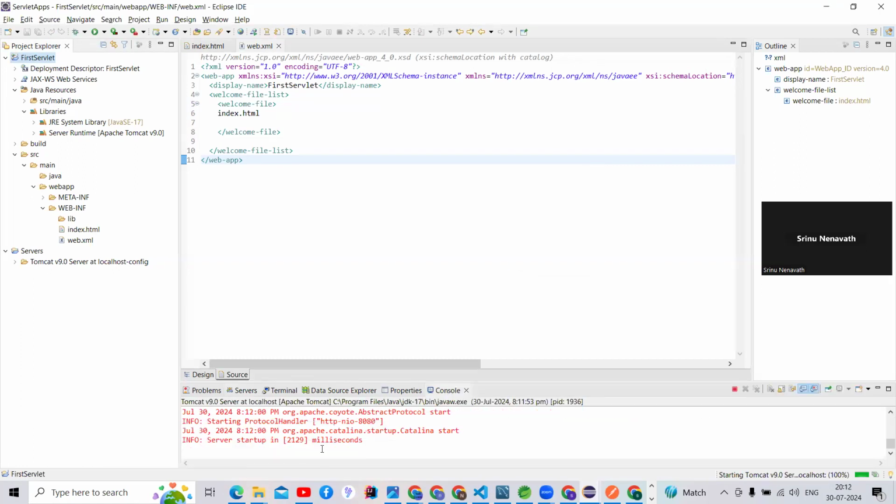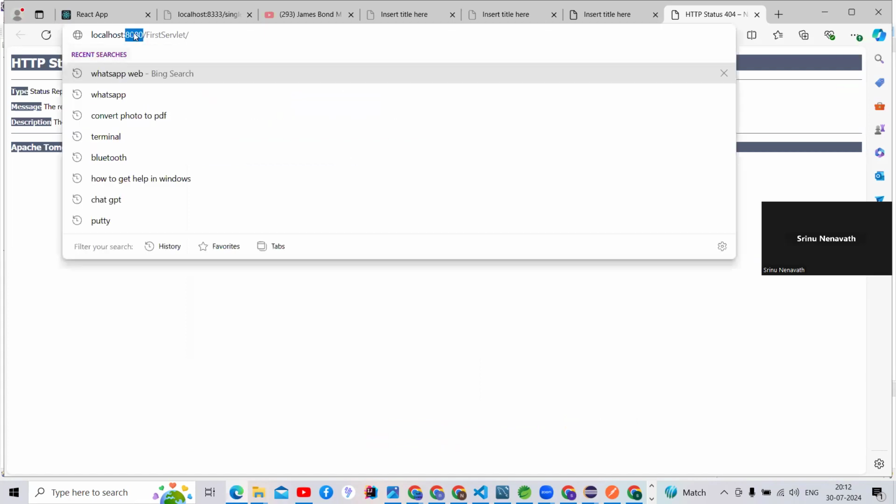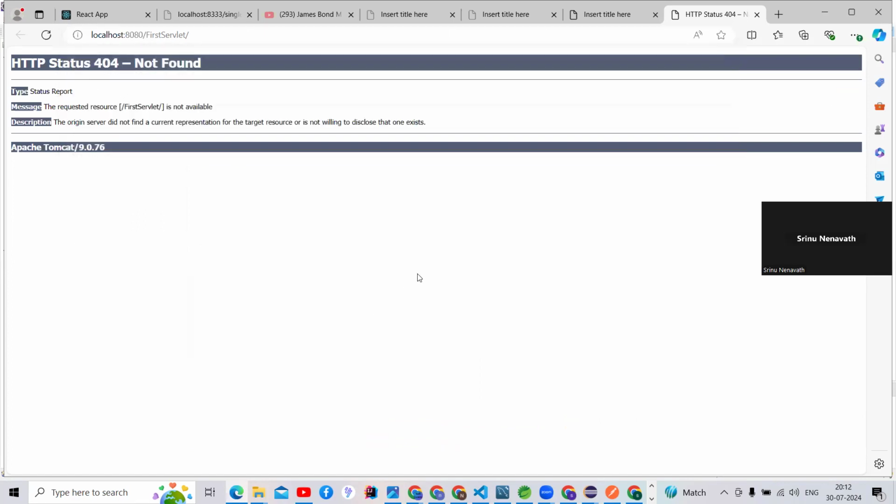What is our port number? There is an issue, it's getting an error. What is the port number? 8080 is my port number, right? That is the Tomcat port number. So inside servlets we can get multiple issues, and we need patience to resolve these things. How many ways can we resolve those issues?